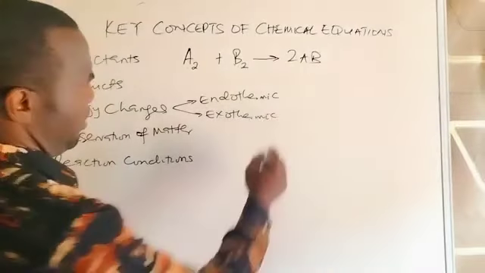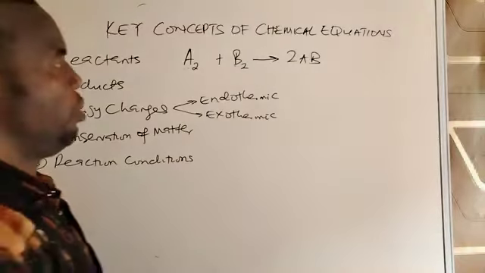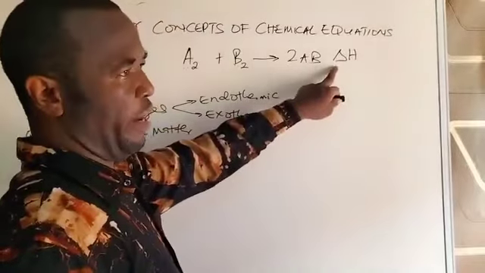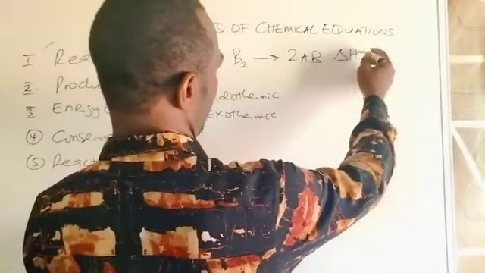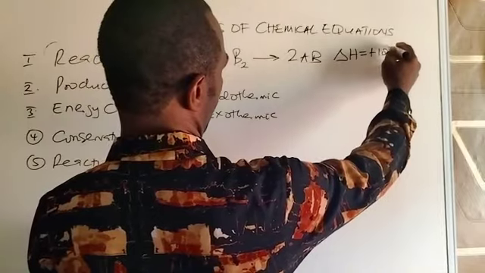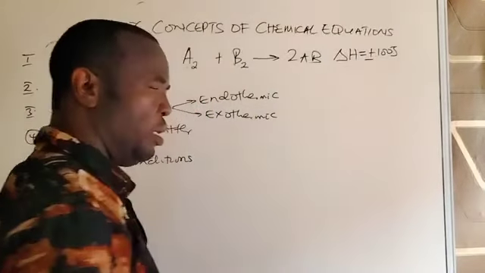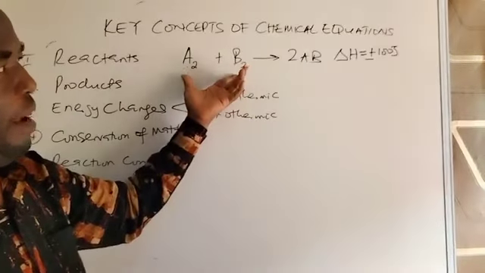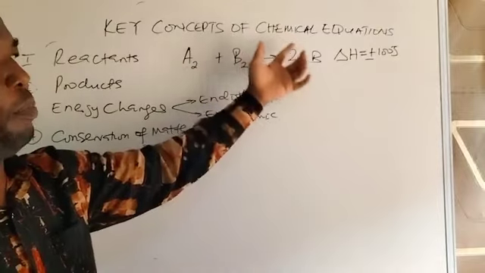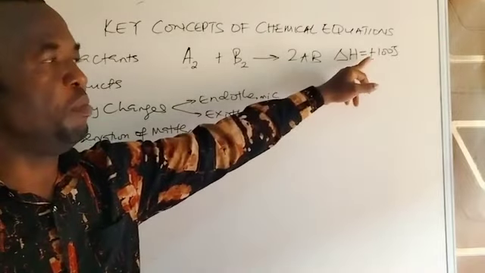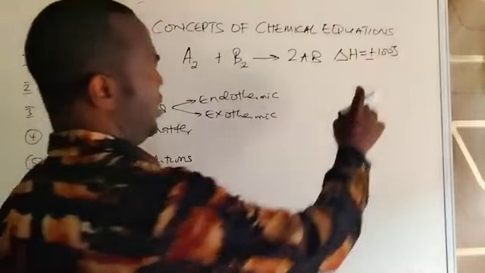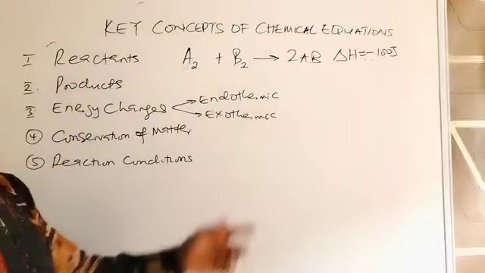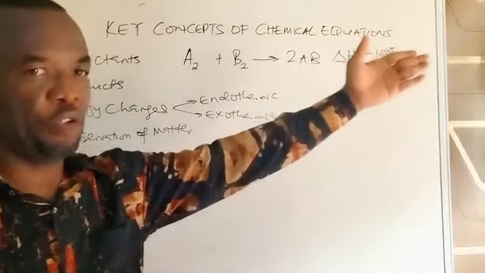So how do we know that a reaction is endothermic or exothermic? In most reactions, you see this symbol, which is called the enthalpy change, the heat change of the reaction. When the symbol bears a positive value, for instance, plus 100 joules, a positive value means endothermic. What it means is that 100 joules of energy was absorbed by the reactants to break the bonds and to form the product during the reaction. So positive means endothermic. When it carries a negative value, it means the reaction is exothermic, meaning that 100 joules of energy was given out during the reaction.